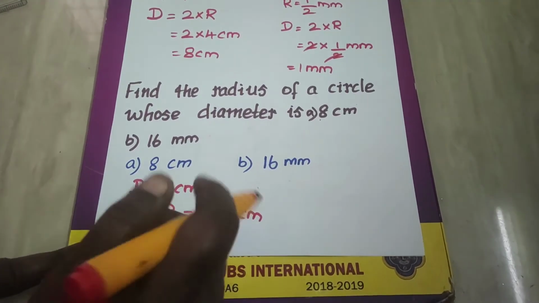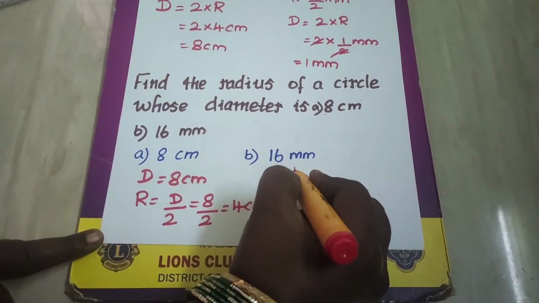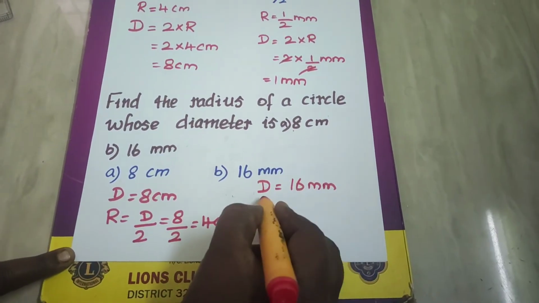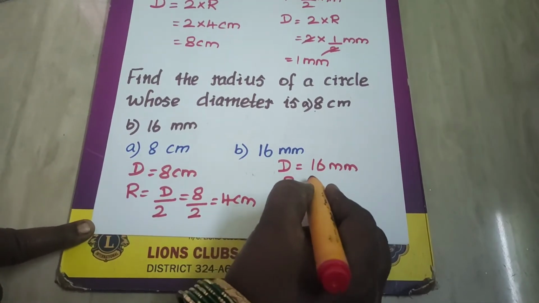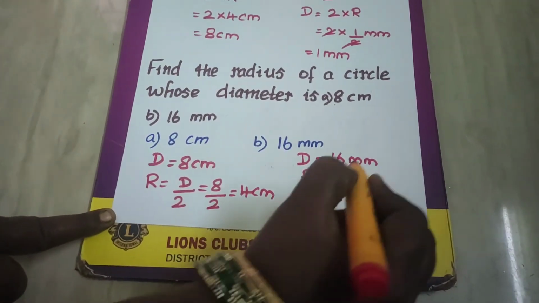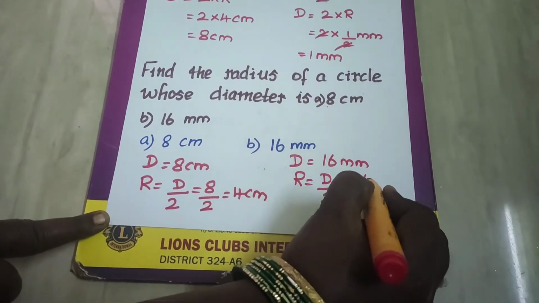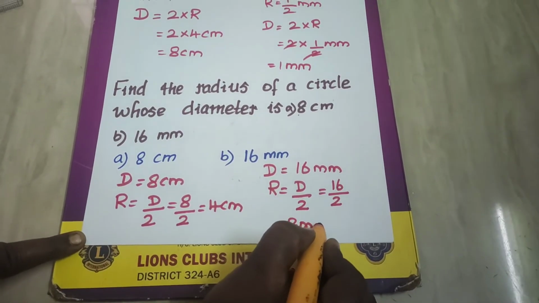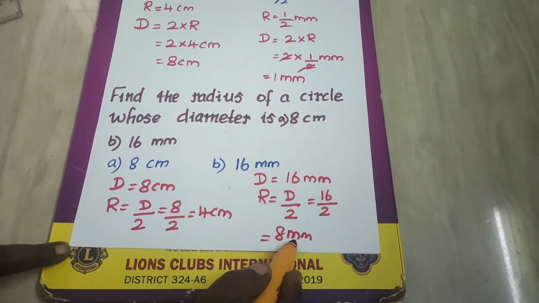4 centimeter. Now here the second sum, your diameter is 16 millimeter and here you have to find out the radius. Write the formula. And what is your diameter here? 16 divided by 2, that is 8 millimeter.